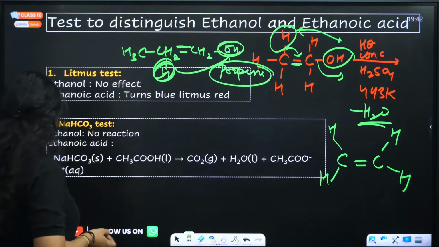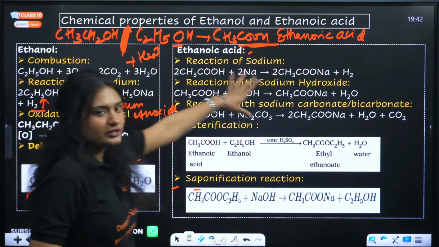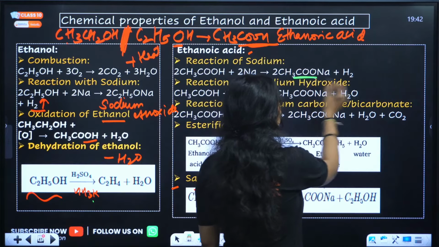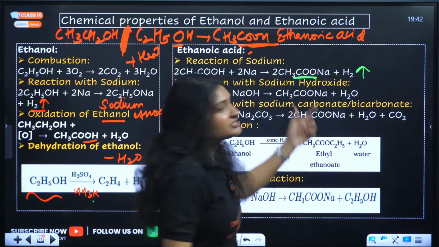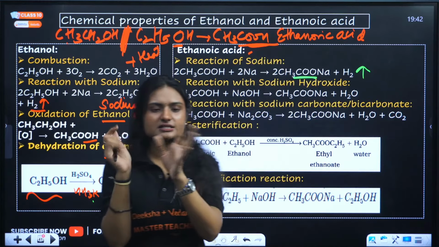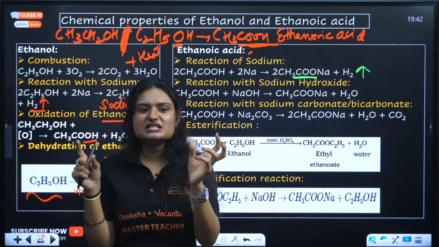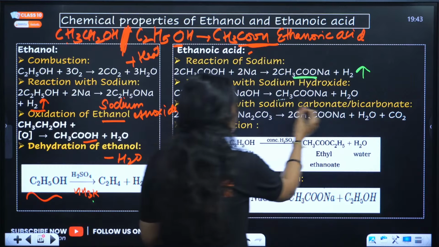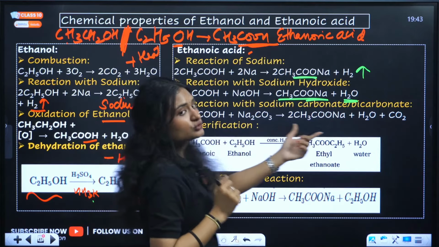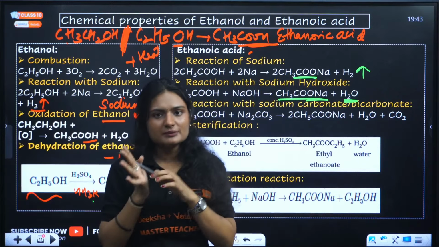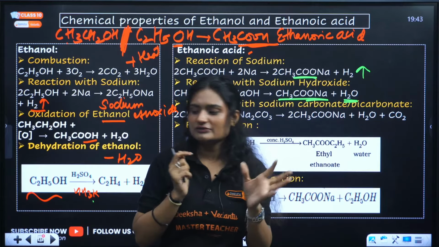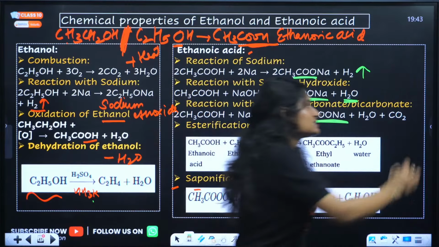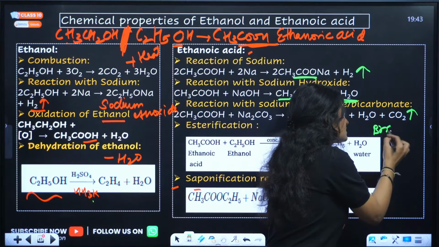Okay. Now let's talk about ethanoic acid. Ethanoic acid also reacts with sodium. It forms sodium ethanoate, and hydrogen gas is evolved. Now how does it react with sodium hydroxide? Carboxylic acid, ethanoic acid, is an acid. Acid and base will give salt and water. They react with sodium carbonate, sodium bicarbonate, as sodium carbonate and bicarbonate are also basic in nature. So we will get a salt, which is sodium ethanoate, and carbon dioxide gas is evolved. This gas will give brisk effervescence.